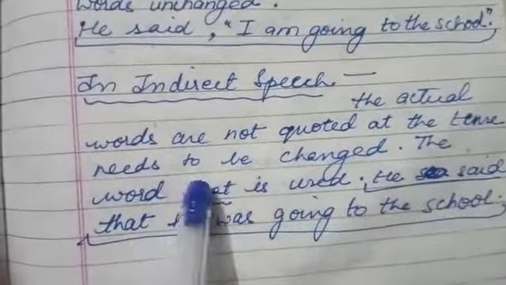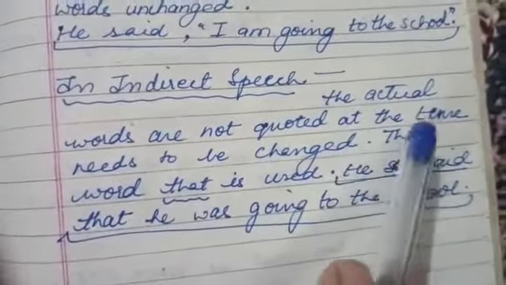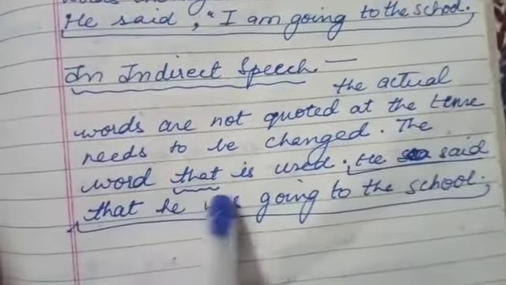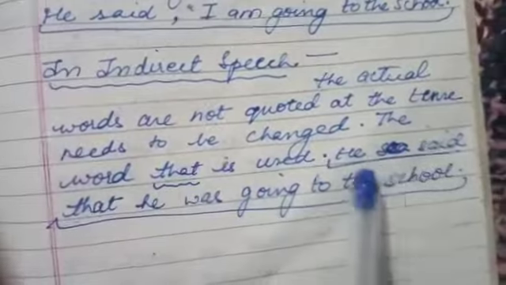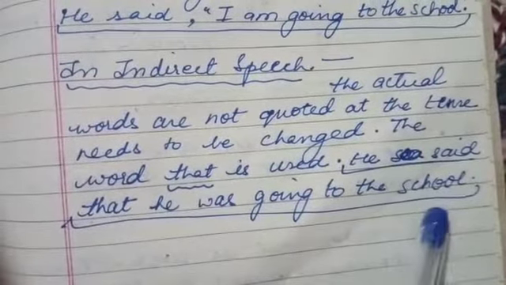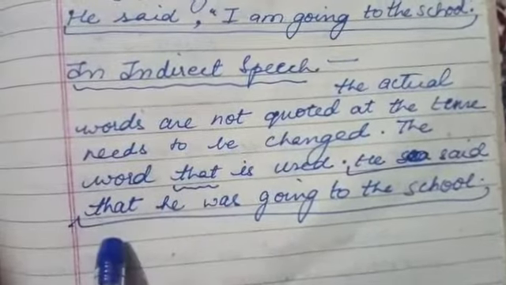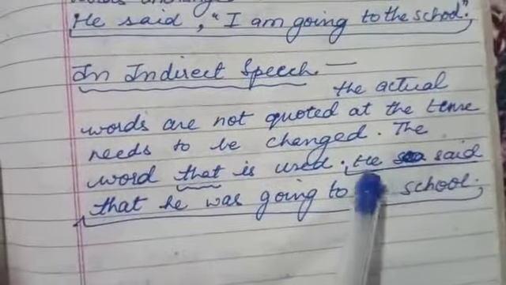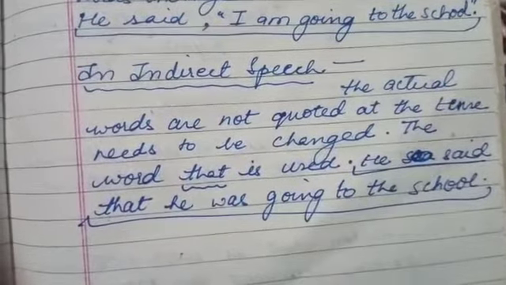The actual words are not quoted, as the tense needs to be changed, and the word that is used. He said that he was going to the school. So this is not enclosed in double quotes, and we are using the word that after he said, right?